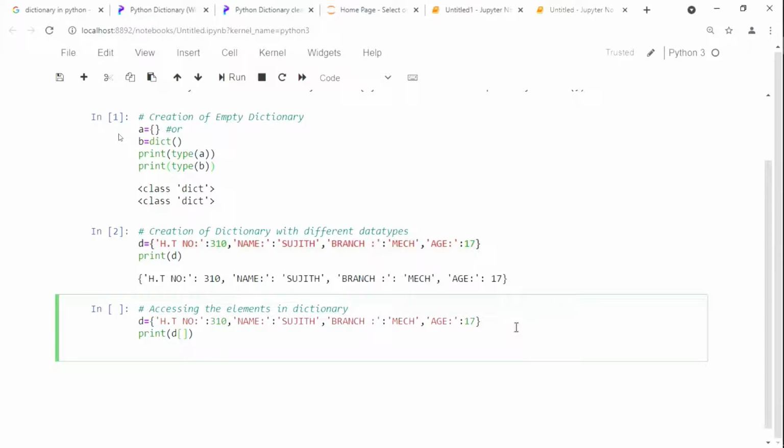Name key, sorry, Sujit, second element key. What is the key for the second element? Name, sir. Right, name.